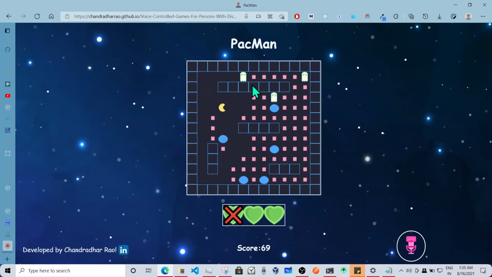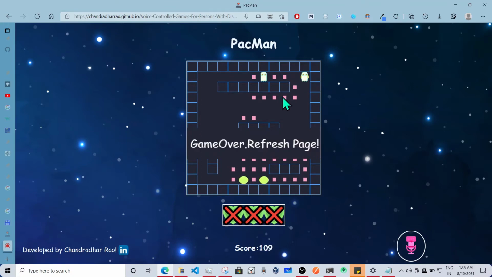So I need to dodge and try to eat as many orbs as I can, score more points, and kill all the enemies. I can see the health decreases when I eat them without eating the shiny orbs, like when they're in the normal state and not the scared state. And I collided twice, so the game ended. I lost the game, so this is the keyboard and mouse version.